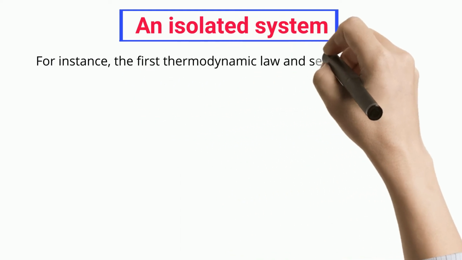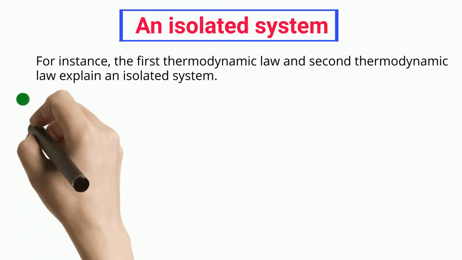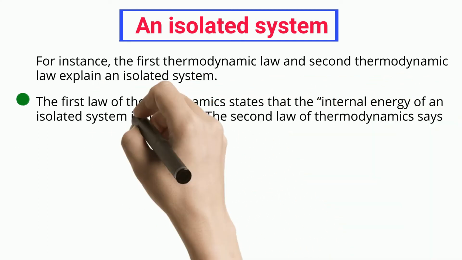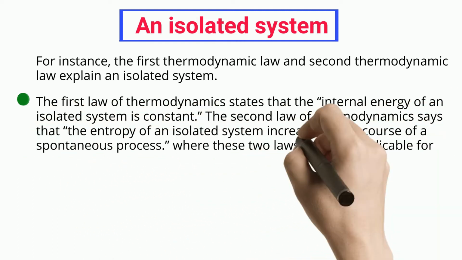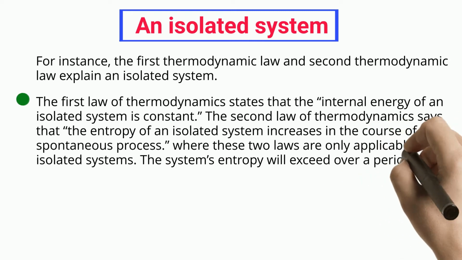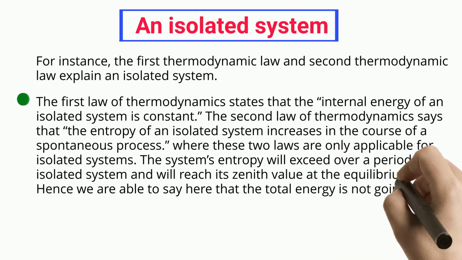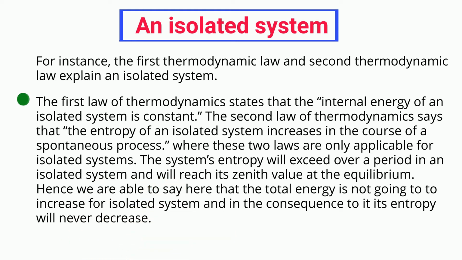For instance, the first and second laws of thermodynamics explain an isolated system. The first law of thermodynamics states that the internal energy of an isolated system is constant. The second law of thermodynamics says that the entropy of an isolated system increases in the course of a spontaneous process. These two laws are applicable to isolated systems. The system's entropy will increase over time and reach its maximum value at equilibrium. Hence, the total energy is not going to increase for an isolated system, and consequently its entropy will never decrease.